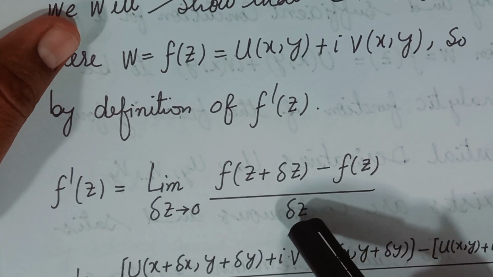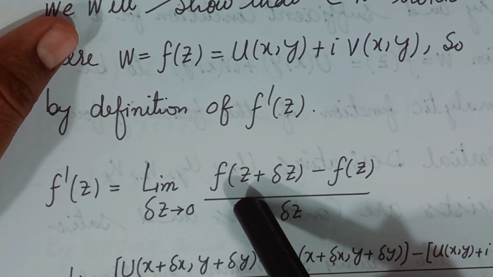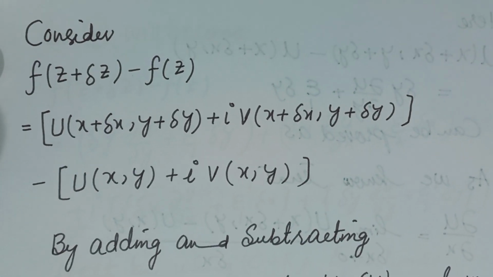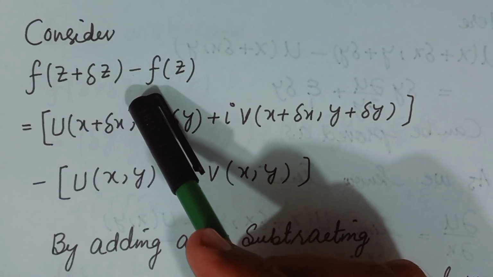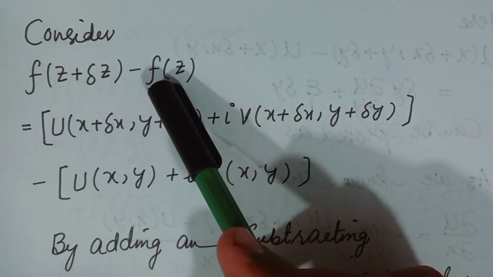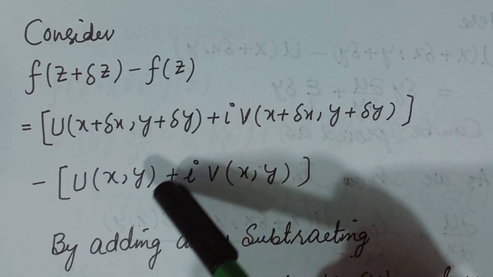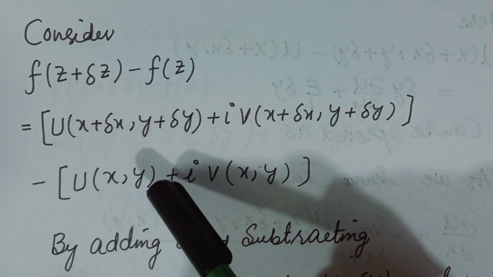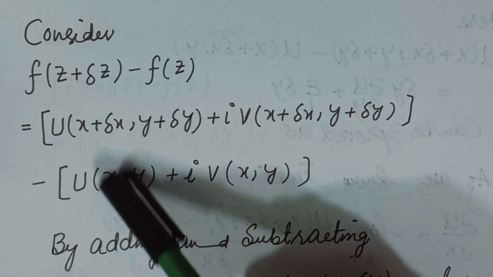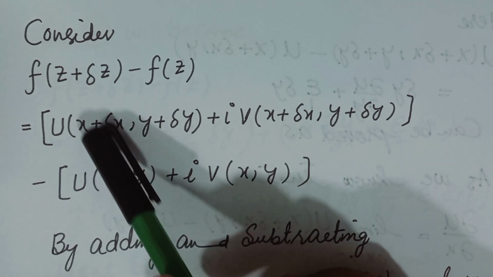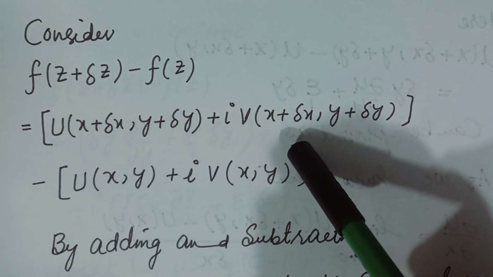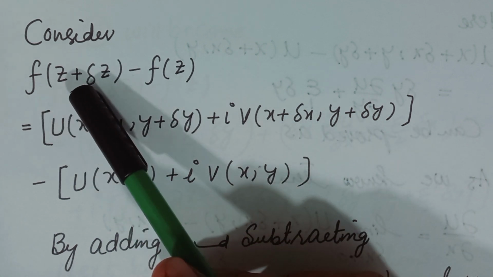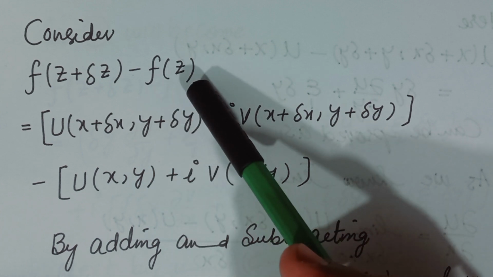As we know, the numerator of f dash z is f of z plus delta z minus f of z. So to show the sufficient condition, firstly we will consider the numerator of the expression, f of z plus delta z minus f of z, which can be written as, because f of z is equal to u plus iota v, and f of z plus delta z can be written by increasing x with delta x and y with delta y. So the first bracket is the value of f of z plus delta z, and the second is the value of f of z.